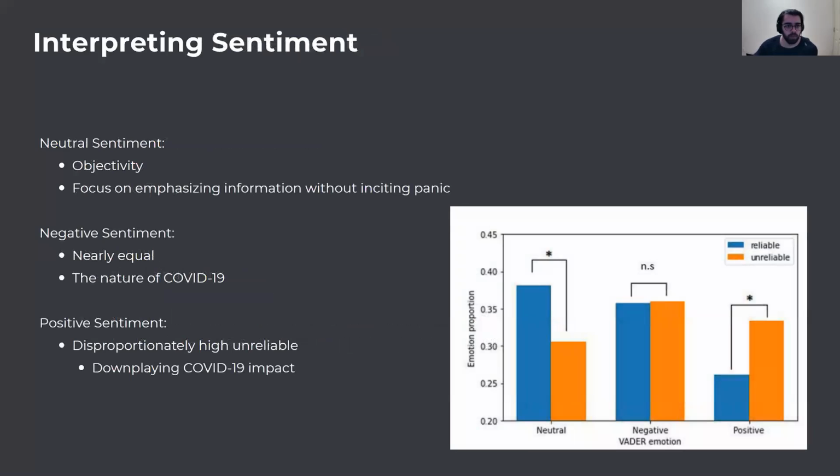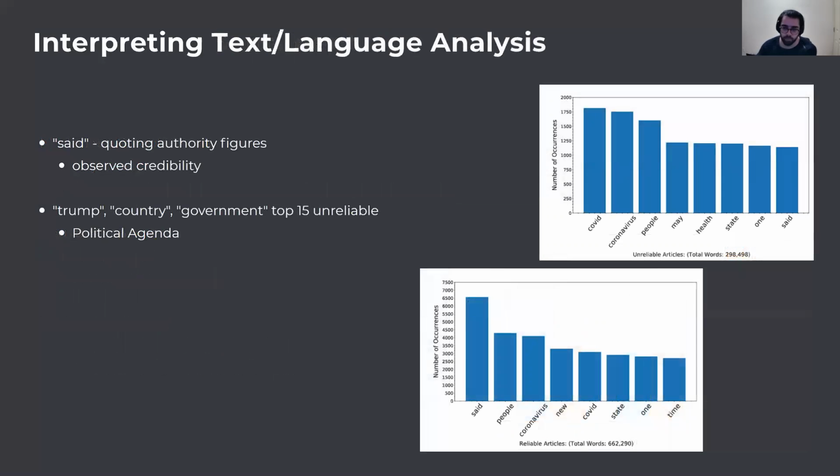information. For sentiment characterization, we found that negative sentiments were found nearly equally in reliable and unreliable sources. More interestingly, however, negative sentiment articles constitute the highest proportion of unreliable articles. One such explanation is that the political undertones that dramatize the effects were found to be quite common. Reliable articles are found to have a higher proportion of neutral sentiment. This neutrality has been associated with impartiality in discussing the subject matter. This includes intentionally communicating the dangers of COVID-19 without creating panic.